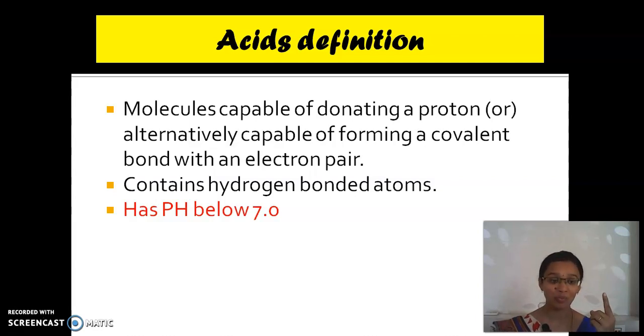Tell me, what is the charge of a proton? Yes, they are positively charged. And then electrons are negatively charged. Neutrons are neutrally charged. They don't have any charges.